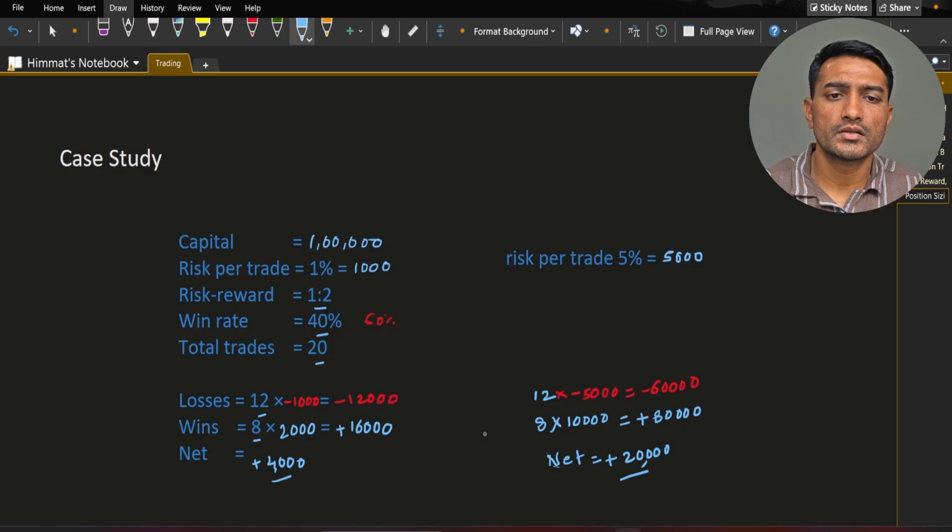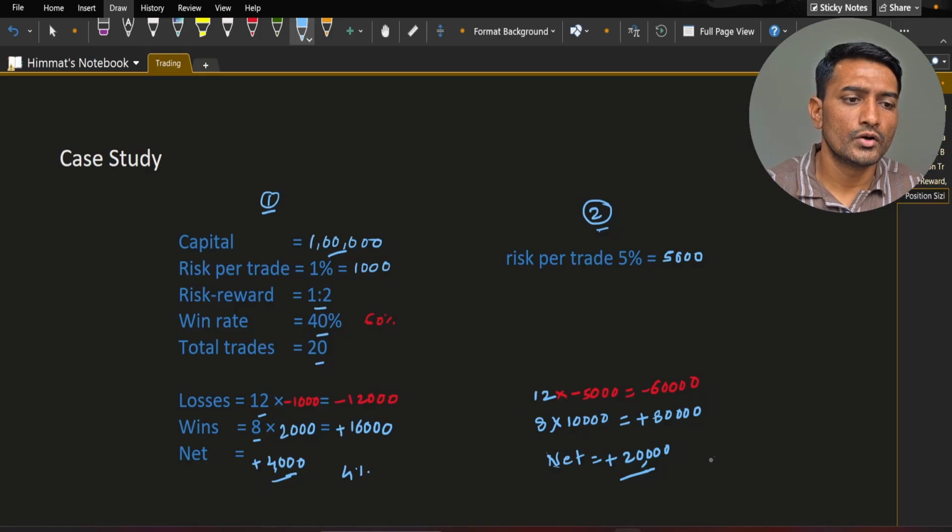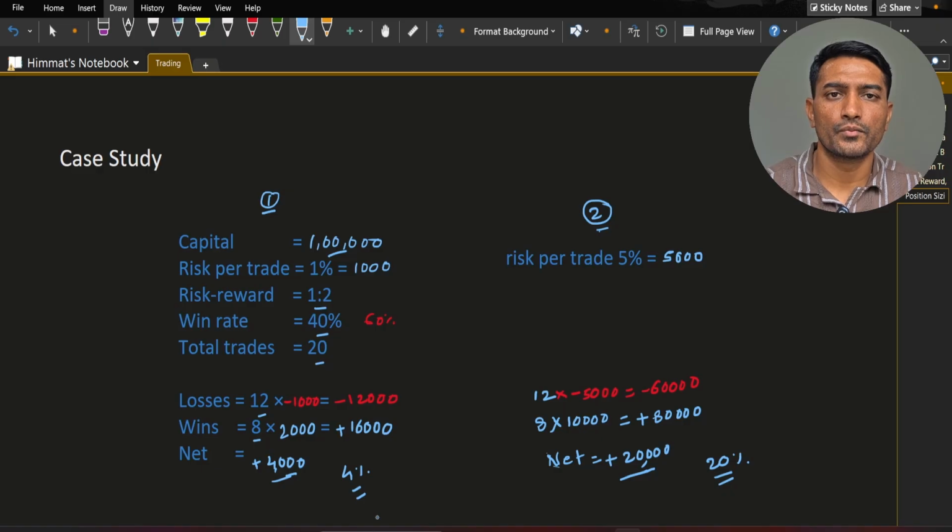So my question here is, which system should you follow and why? Drop your answers in the comments below with your reasoning. If you say system 1, then say system 1 and why you should go with system 1. If system 2, then say system 2 and why you should go with system 2. So here with system 2 you will gain 20,000, with system 1 you will gain 4,000 for 1 lakh capital. So this is around 4% and this is around 20%. I will give my answer with reasoning in our next video.